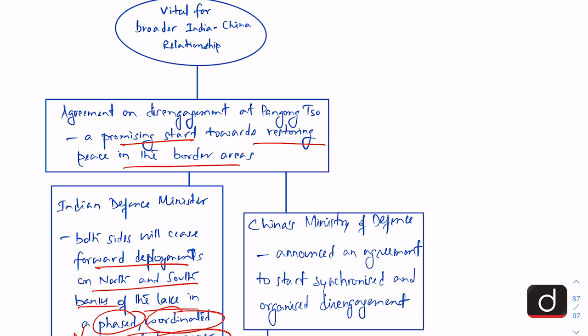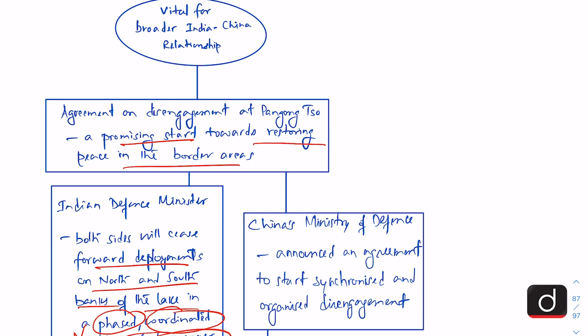So this is important, that India has to go for a phased, coordinated and verified disengagement, because the Chinese side cannot be trusted only on the basis of what it is saying. So India will need to verify that this disengagement is taking place on the ground as agreed to between the two sides.